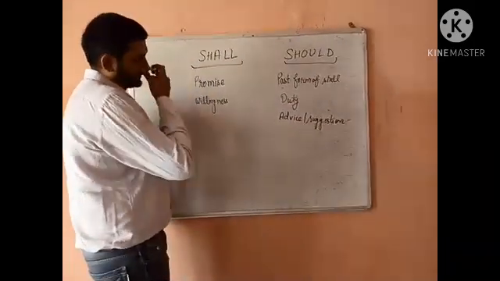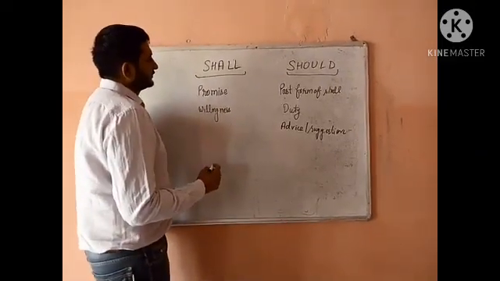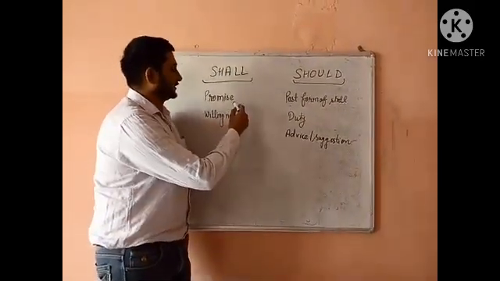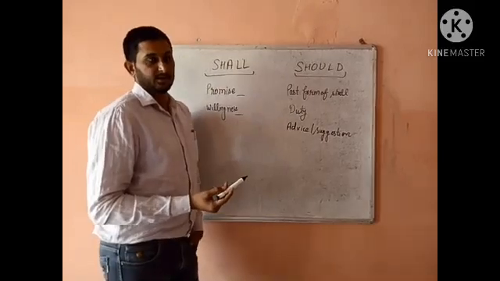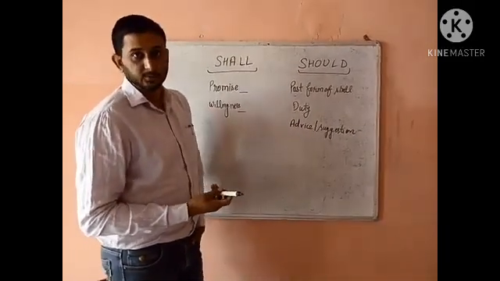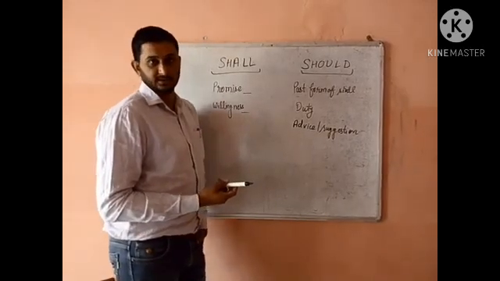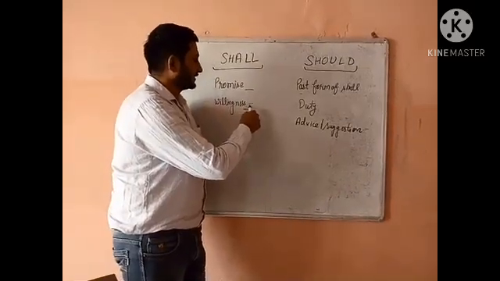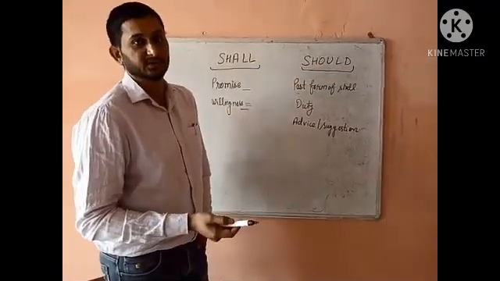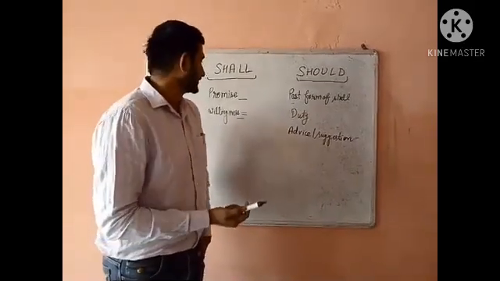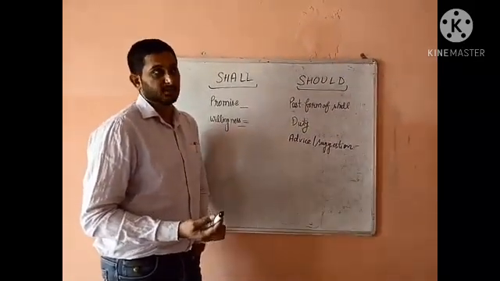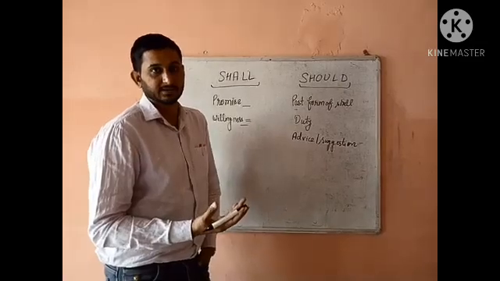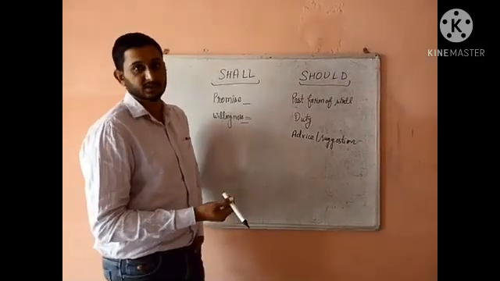Next that we have is shall. Shall will be used in a situation where we are talking about a promise, or when we are talking about willingness. Let's say, I shall help you and we shall win this match. I shall help you is the situation where the person is willing to help the other person. So it is the case of willingness. Promise, we shall win the match. In that case, the team is talking about their willingness, their promise to each other that they are going to win this match.